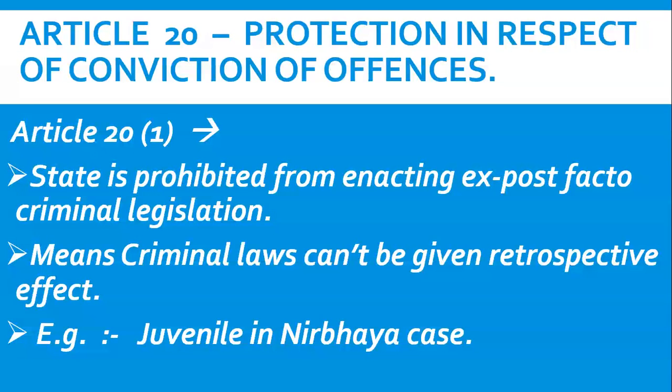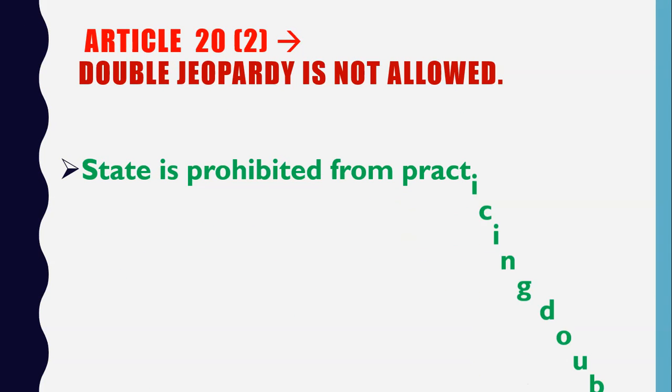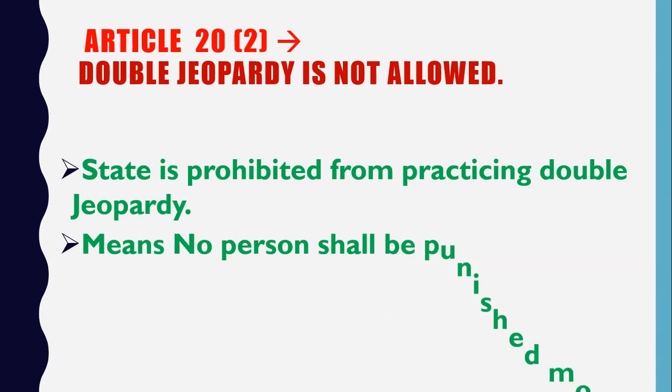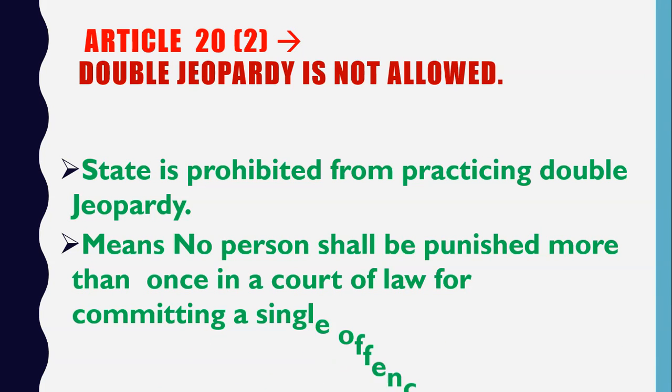Now friends, let's move further. Then comes article 20 clause 2. So what is article 20 clause 2? Article 20 clause 2 says double jeopardy is not allowed. Now what is the meaning of double jeopardy? It means that state is prohibited from practicing double jeopardy. Means no person shall be punished more than once in a court of law for committing a single offence. So if any person has committed one offence, then court can punish him only one time.